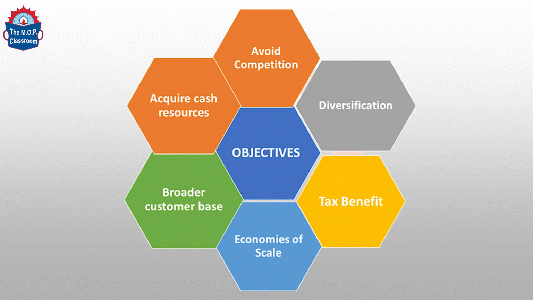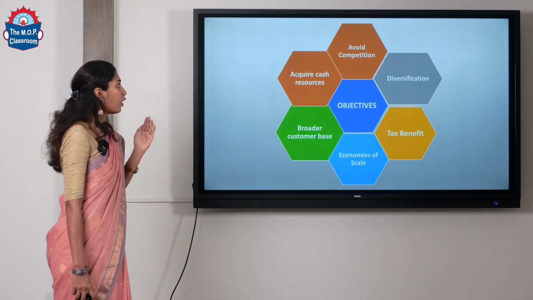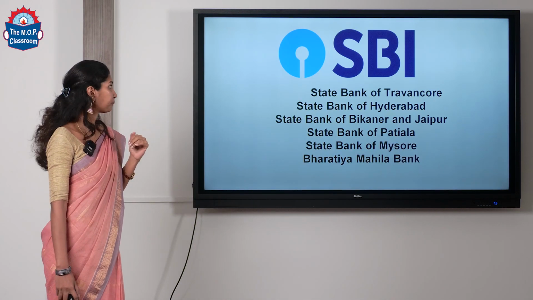Then it brings in broader customer base. So when you purchase or merge together with another one or more companies, what happens is your customer base will be broader, it will be more. Okay. And it also helps in acquiring resources. So when two or more companies merge together, your resources will be more, right? So these are the objectives of amalgamation.